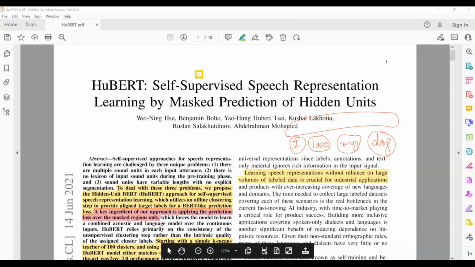So what we do is, rather than giving the entire input, in other words, rather than giving all the units of the input to the model, we mask or hide some of the input units from the model. So let's say I mask this input, or I hide this input from the model, and I feed the model this, this, this, and this is masked. So the goal here is we want to train our model to be able to predict this masked input from the other parts of the input.